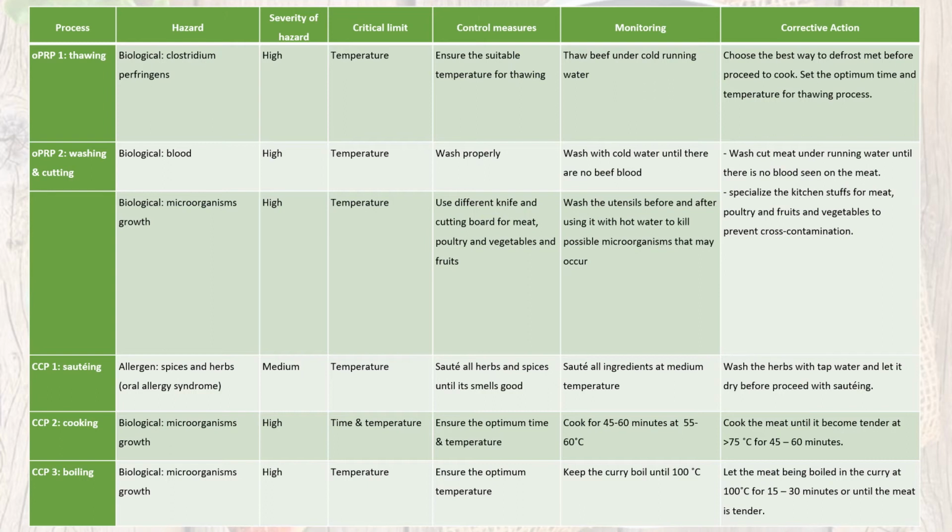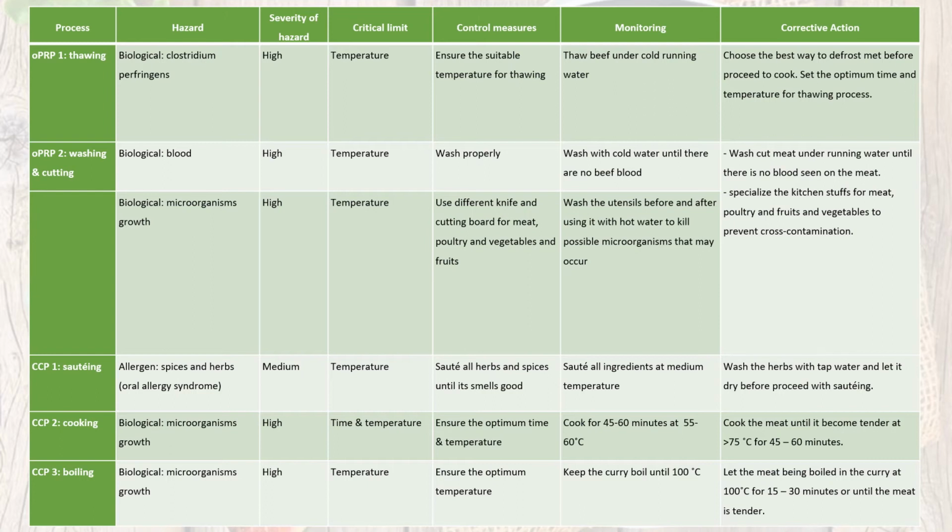So if we directly want to use the beef from the freezer and want to cook the beef immediately, we will use the technique of thawing under running cool water, because we want to minimize the bacterial growth on the beef.